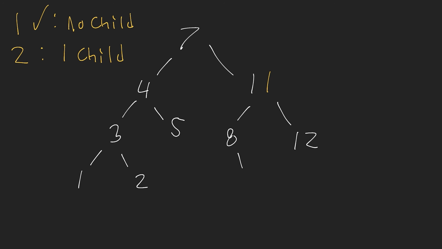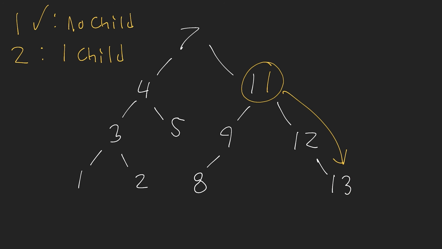Now this works if it's the left child or the right child. And let's just have a look here. If I want to delete node 12, this works the same way, except this time I'm going to update the parent's right pointer, not the parent's left pointer. So essentially the algorithm is: find the parent of the node that we want to delete, figure out if the node is the right child or the left child of this parent. In this case, we know that it's the right child, and then point the parent's right pointer to whatever this node's single child is. So in this case, the only child is 13. So we just change the pointer to be here, remove that, and now 12 gets deleted. Okay, so that's case 2, where we have one child.